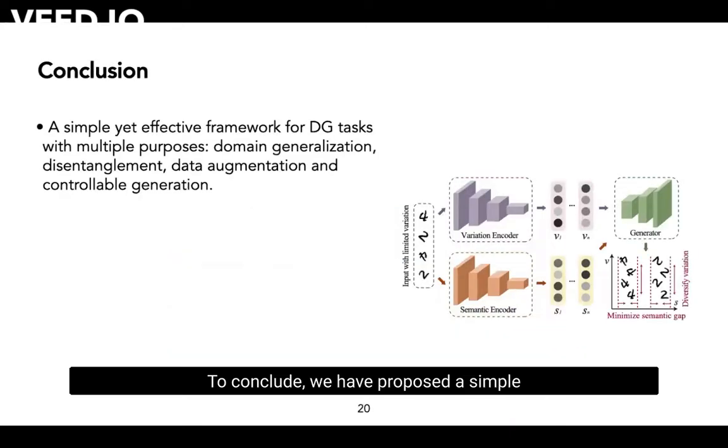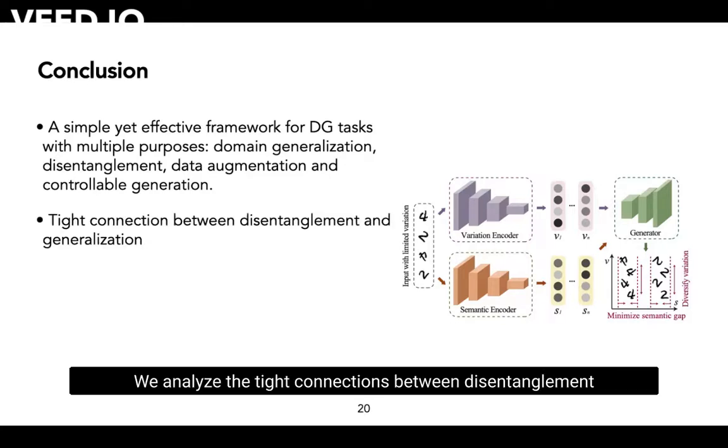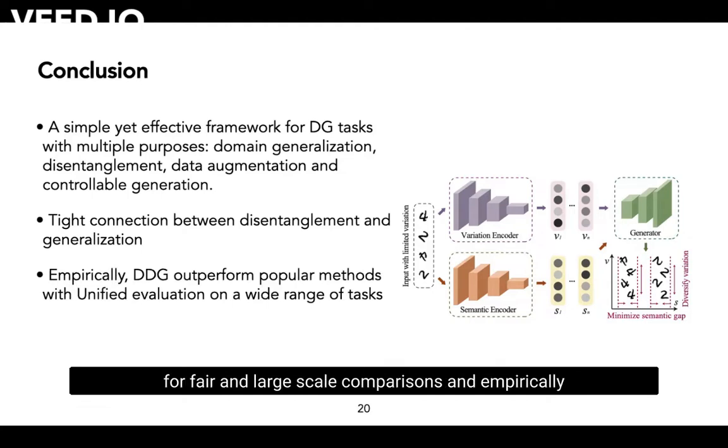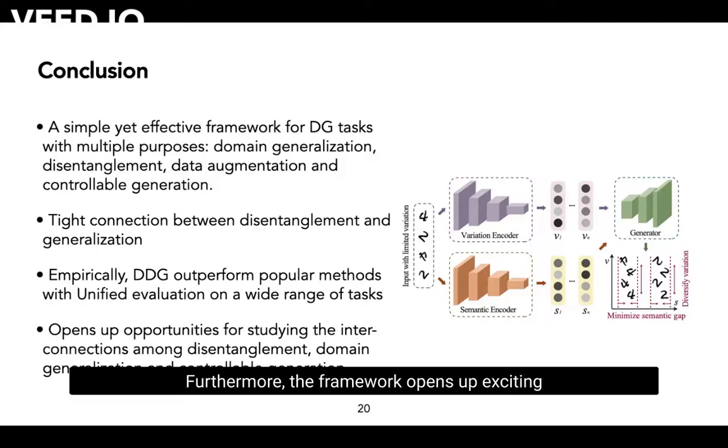To conclude, we have proposed a simple yet effective framework for domain generalization. DDG flexibly harnesses the semantics and variation factors to minimize the semantic difference of the generated samples from the same class, while diversifying the variation, such that it enables a wide variety of goals, including domain generalization, disentanglement, and controllable generation. We analyze the tight connections between disentanglement and generalization under a PAC-constrained learning framework. We use a unified evaluation on all datasets for fair and large-scale comparisons, and empirically show that DDG outperforms previous methods. Furthermore, the framework opens up exciting possibilities for studying the inner connections among disentanglement, domain generalization, and controllable generation. We are excited to explore more in the future.